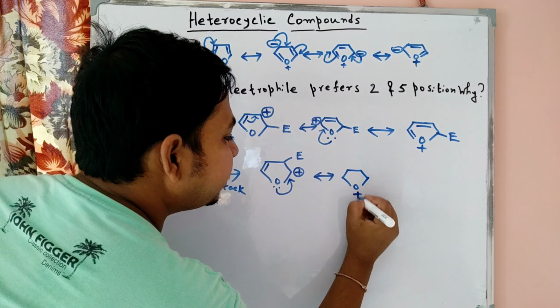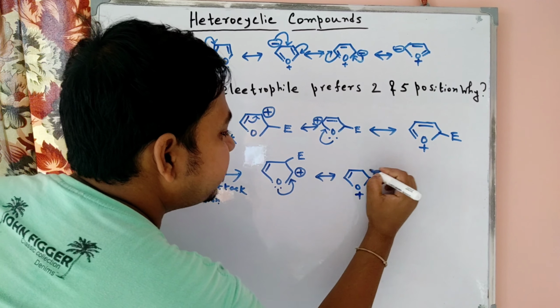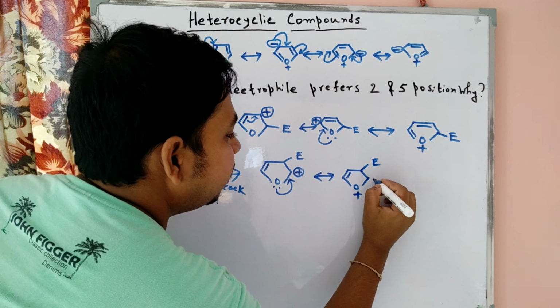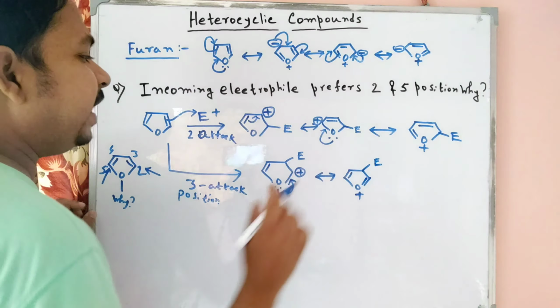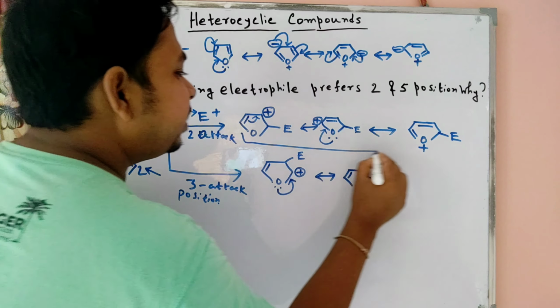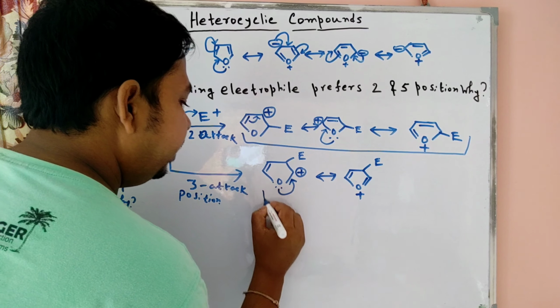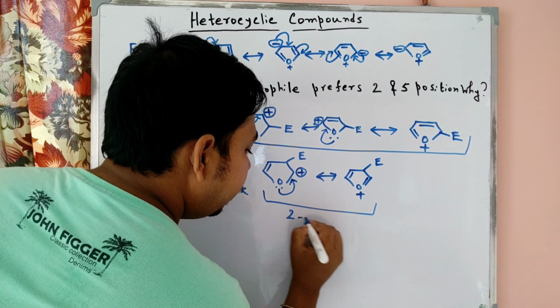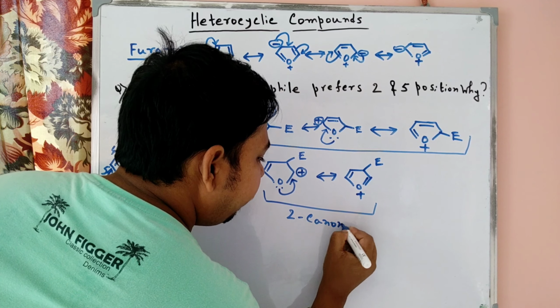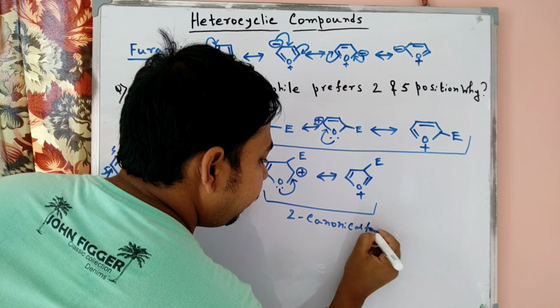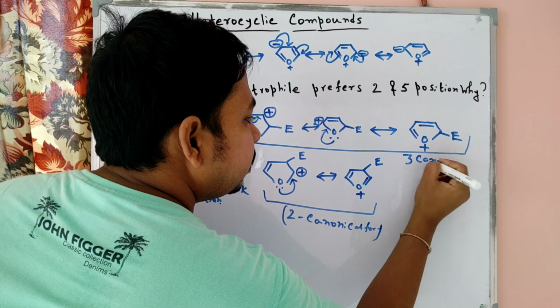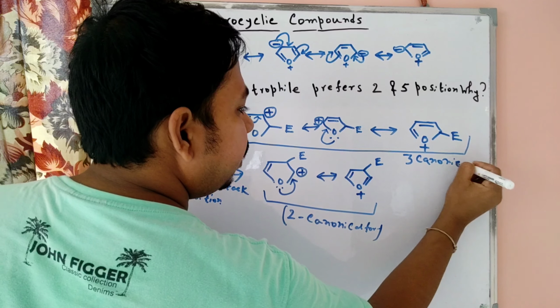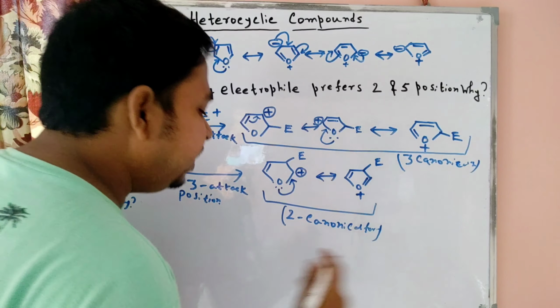The plus charge is now here, this bond remains the same and the electrophile is here, so the double bond is formed here. In the 2 attack we get 3 canonical forms, but in the 3 attack we get 2 canonical forms.